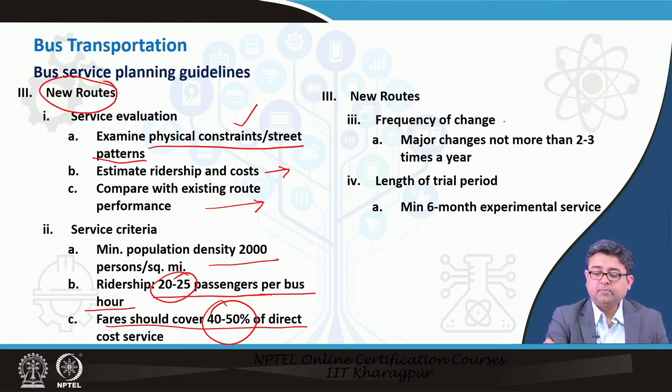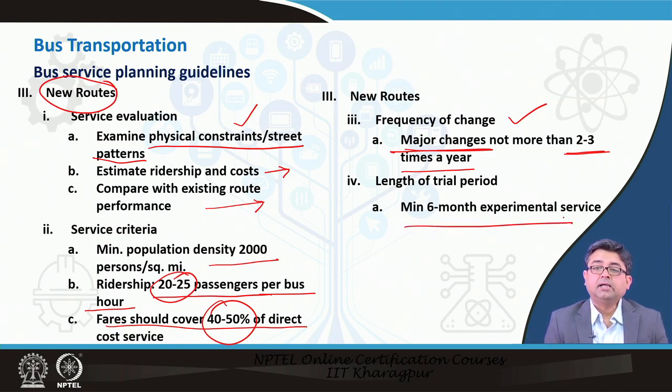However, you should not very often make changes to bus routes. It is usually said that no more than 2 to 3 times a year major changes should be made. Minor changes are fine, but major changes such as adding new routes or increasing the frequency should not be done much, and always have an experimental time period during which you are testing out this new service to see if it is working out. If not, it has to be reverted back.